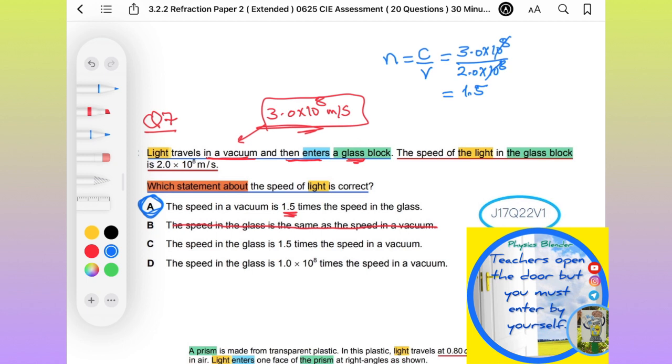So you can say that cross multiplication, C equals 1.5 times V. Okay, C is the speed of light in vacuum, V is the speed of light in the glass block. And N has no unit. So here when I say 1.5, it has no unit because it's a ratio between two similar quantities. Is it clear? Okay, so the answer for this one is A.